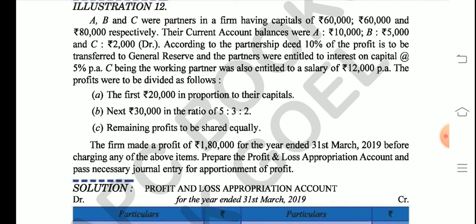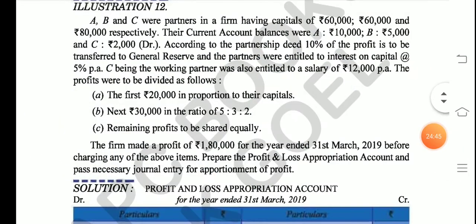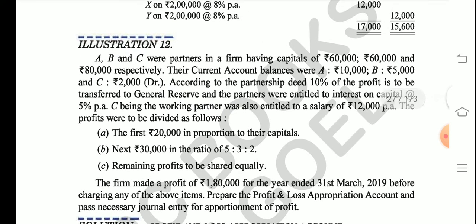The first 20,000 in proportion of their capital, and the next 30,000 in the ratio 5 is to 3 is to 2, and the remaining profits to be divided among them equally. And before passing these adjustments, the profit was 1,80,000. So you might find this question a little bit tough. It is, students, it is tough, but we will move as the question says, just do as the question says.